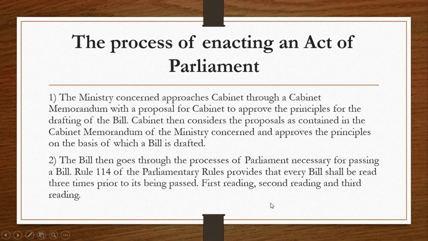According to rule number 14 of the parliamentary rules, every bill shall be read 3 times prior to it being passed. So it has to be read 3 times, and that's what we call the first reading, the second reading, and then the third reading.